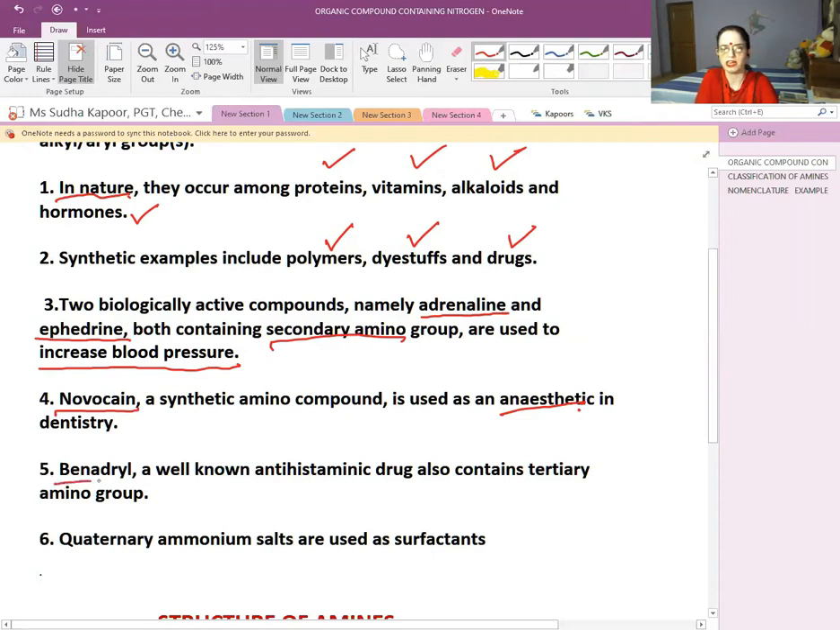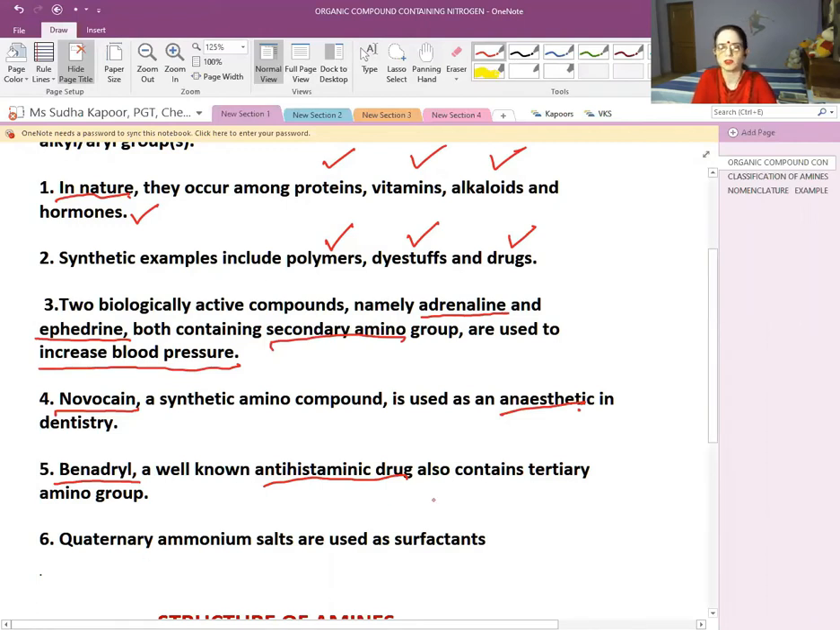Now Benadryl, a very well-known syrup. Benadryl is an antihistaminic drug which contains a tertiary amino group. So we can give an MCQ type question that asks you to name the drug which has the tertiary amino group and is used as an antihistaminic drug, and we will give you 4 MCQs based on it. Then you have to identify which of the following is an antihistaminic drug and 3-degree in nature.